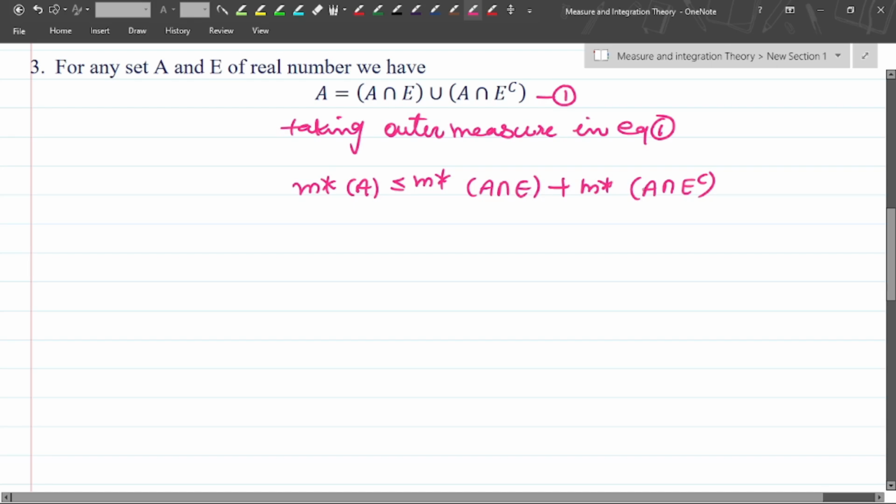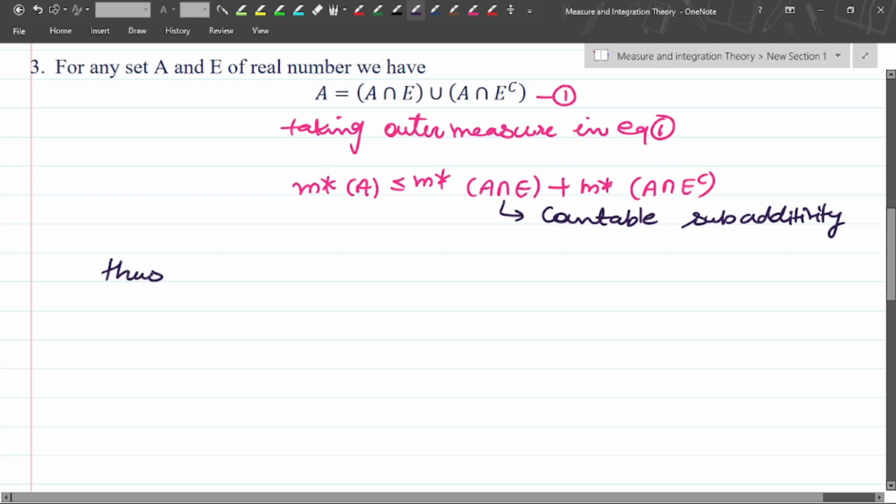This is by countable subadditivity, which we have already discussed in our previous lecture.